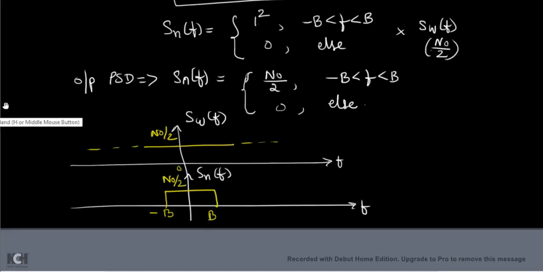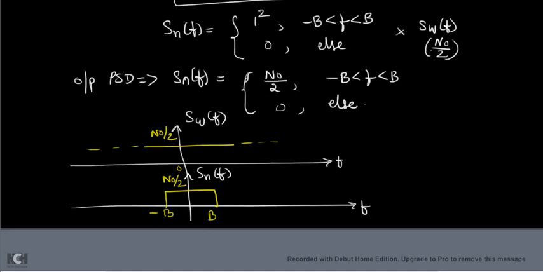You see here, when you send this type of noise as the input of a low pass filter, because of the low pass filter, this noise becomes like this. Only from minus B to plus B will you get N0 by 2, and otherwise you will get 0. So this is the output power spectral density of the low pass filtered noise.